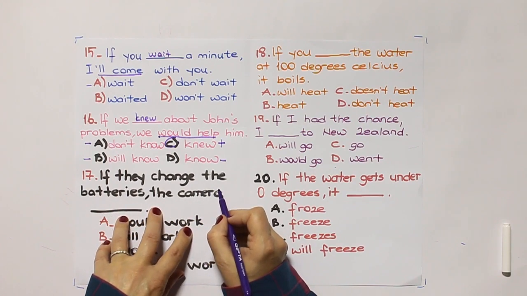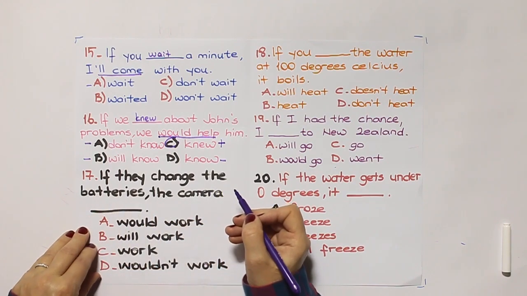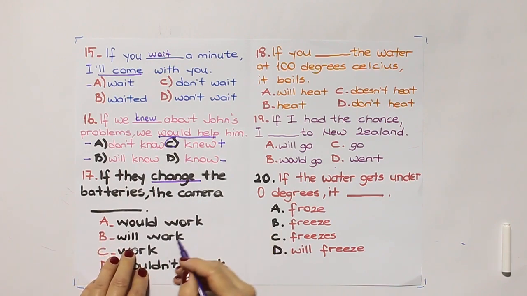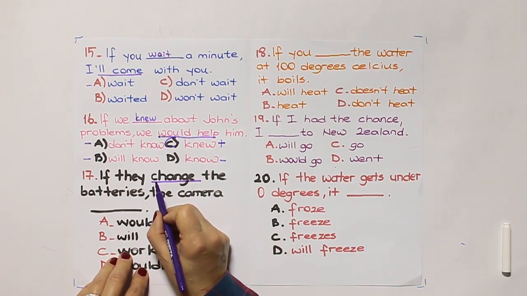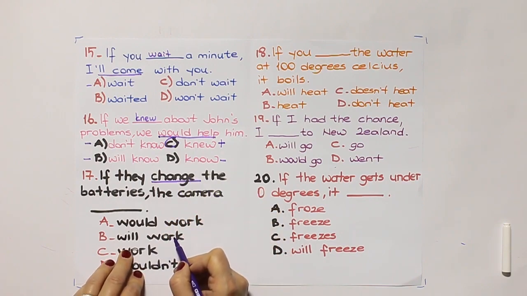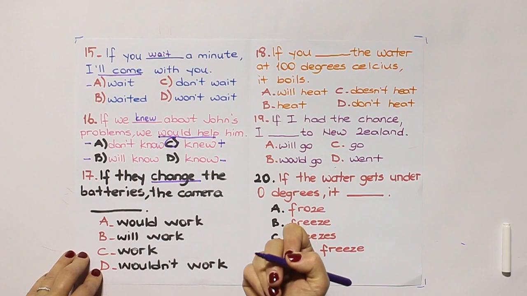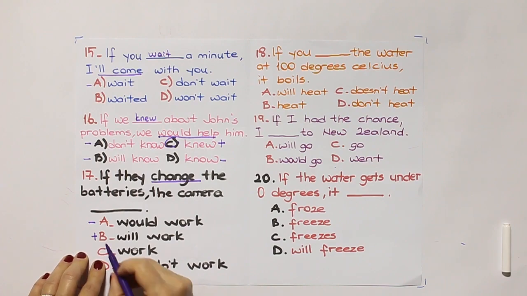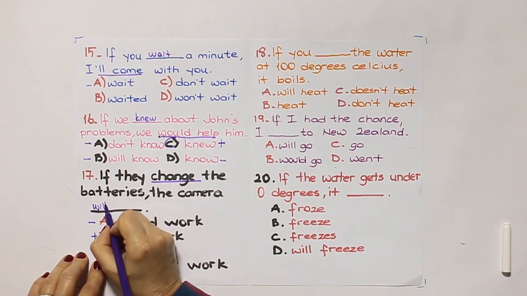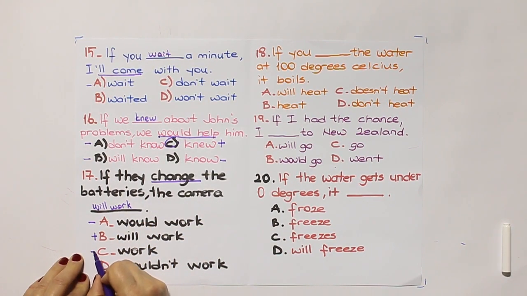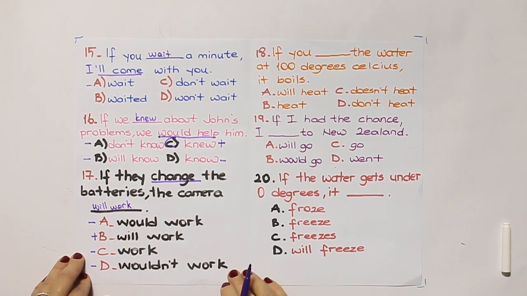17. If they change the batteries, the camera will work. As you see, the if clause is simple present, so we need will and a verb. This is wrong. Will work. The camera will work. So we don't need this.